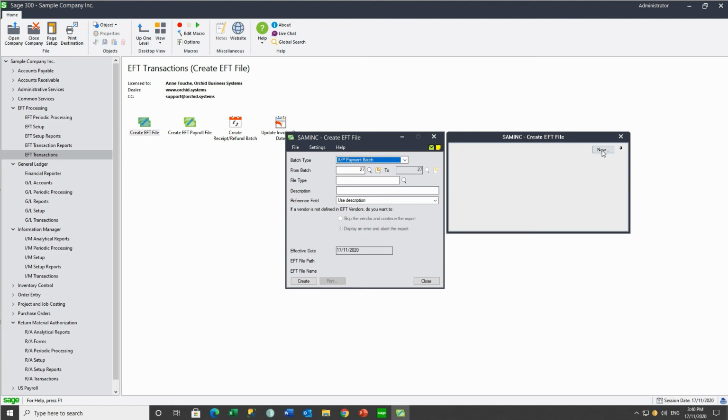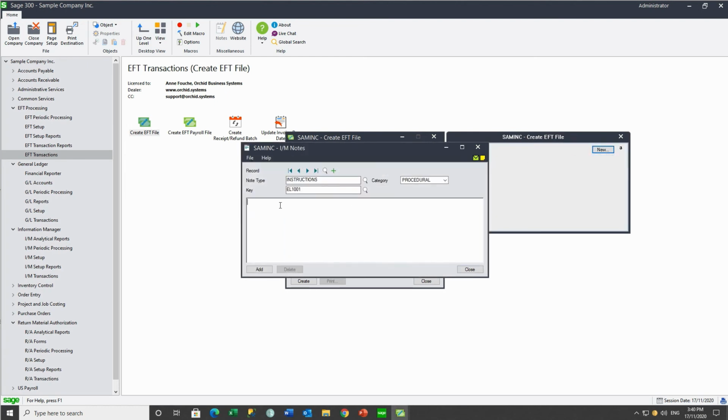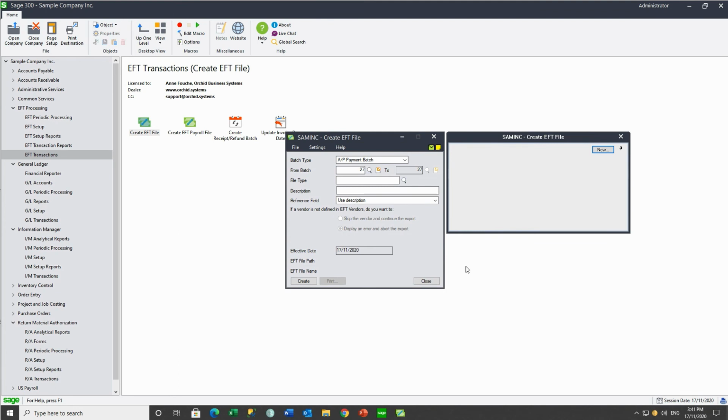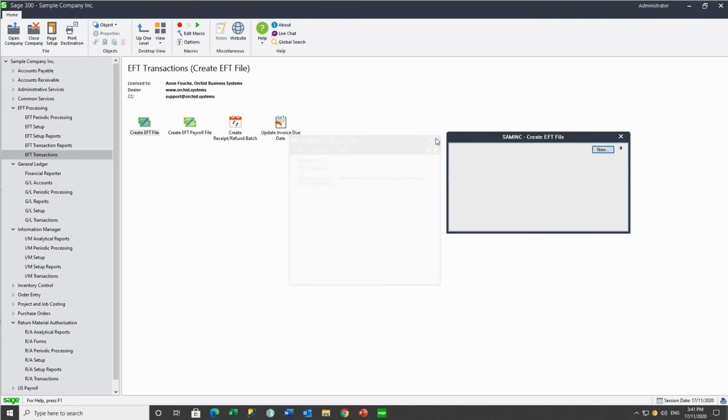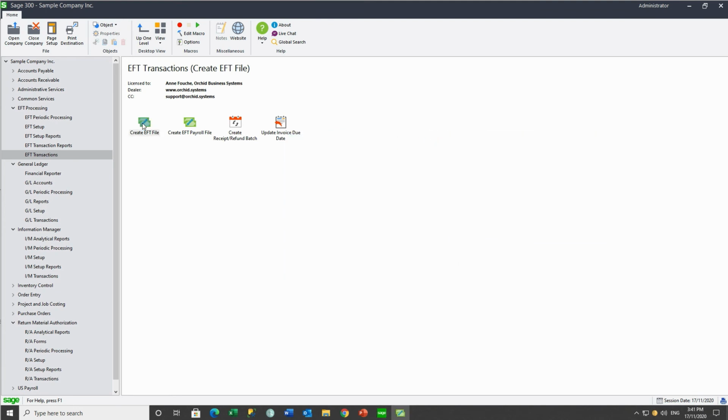You can add notes, both procedural and normal notes, to any third-party SDK program that's created in the SDK. So we're just using EFT in this case as an example. So assuming we're doing both local and international payments from the same bank, and we need to overwrite the bank file type when we're doing international payments.